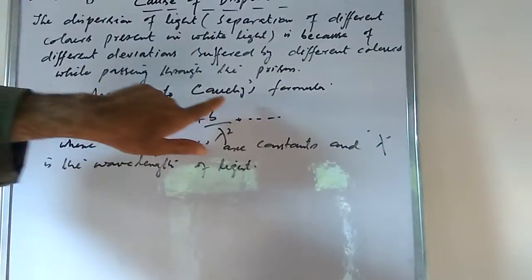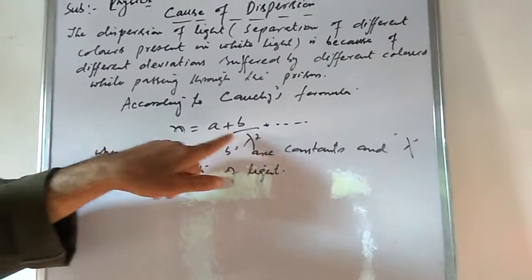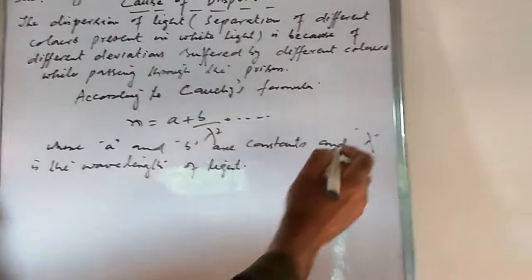Now, dear students, according to Cauchy's formula, refractive index is equal to A plus B by lambda square, where A and B are constants and lambda is the wavelength of the light.